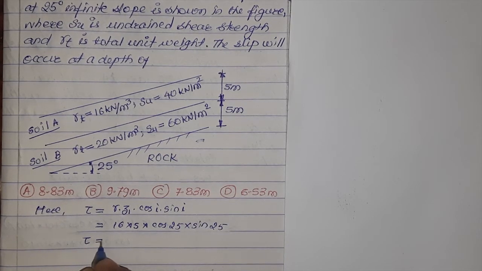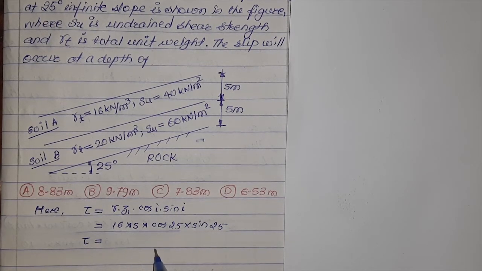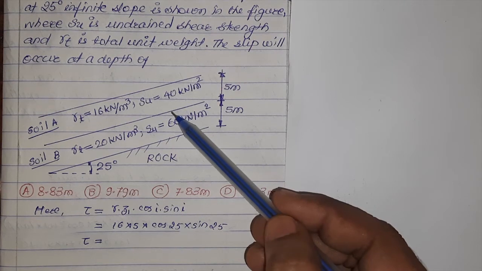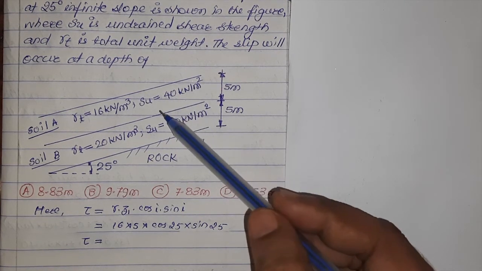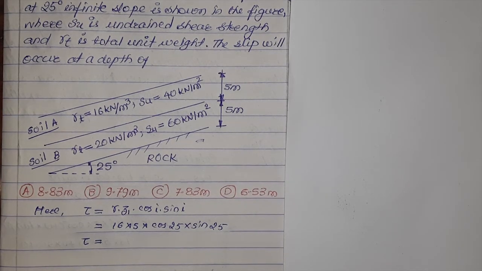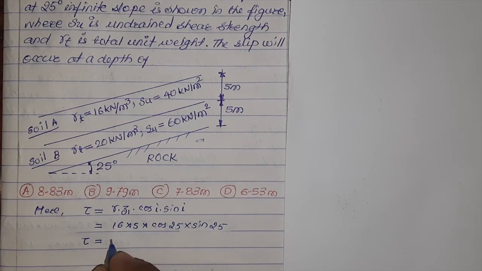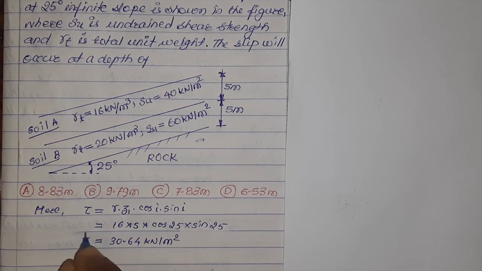Solving this, whatever value of shear stress we will be getting, that will be compared with the shear strength of the soil A. Okay, let us find out the tau. It comes out to be 30.64 kilonewton per meter square.